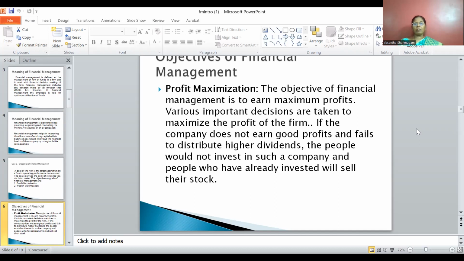That is, the public will not be interested in such a company. So the reputation of the company in the marketplace, that is among the public, is decided based on the distribution of the dividend and earning capacity, as well as the projects in which the company is investing. So that is the important criteria in which the profitability of the company is assessed.